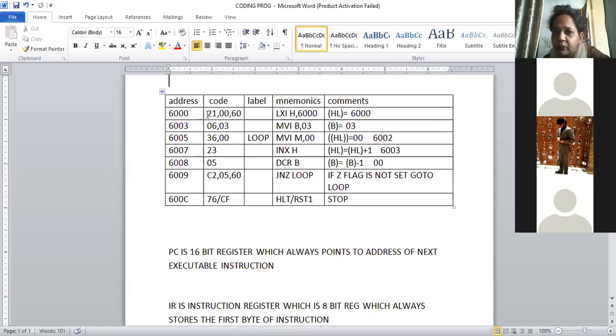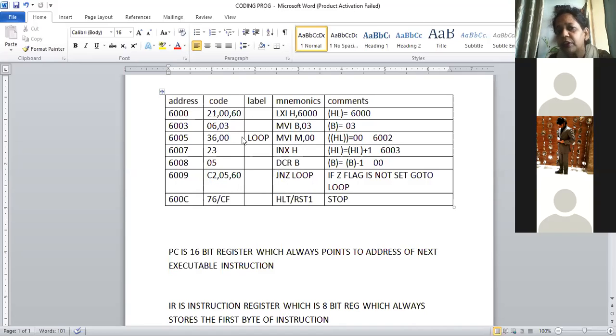That means the next instruction to be executed after this instruction is nothing but the instruction at 6003. Then PC will have 6005, correct? So now the instruction to be executed will be at this and so on. Okay. Now when you talk about jump if not 0 to loop, at that time it is checking the condition, and now the PC will have this particular address, 6005 address.